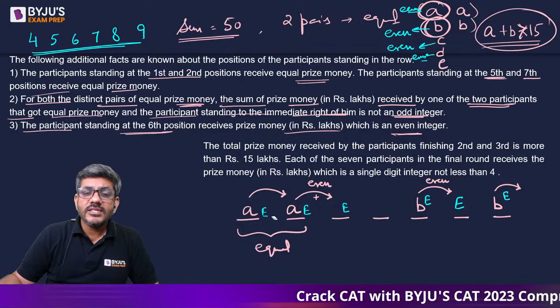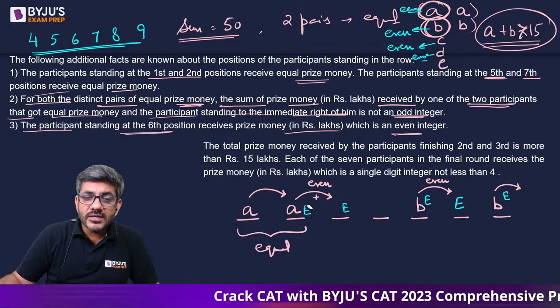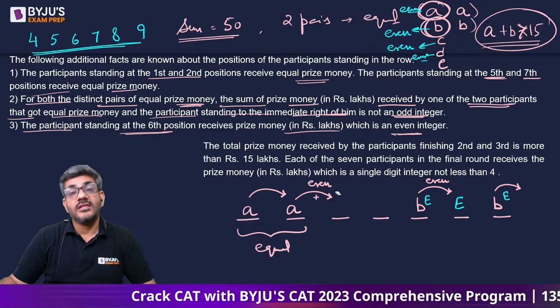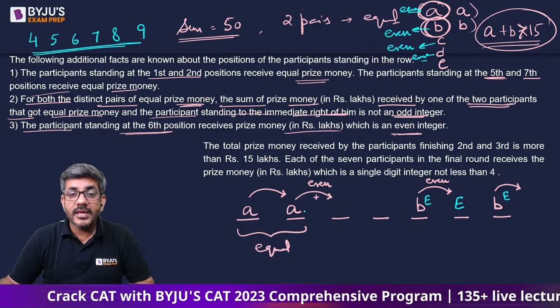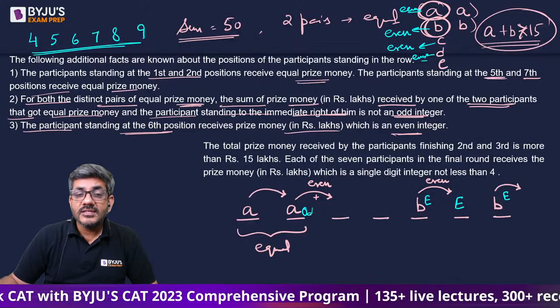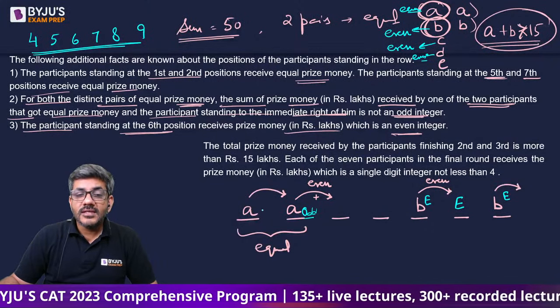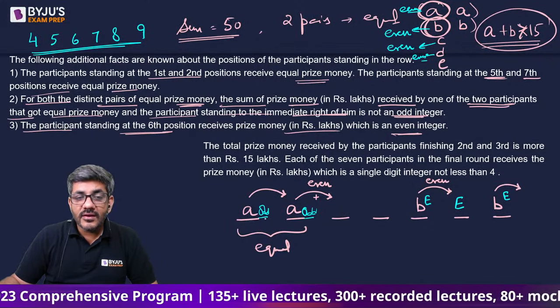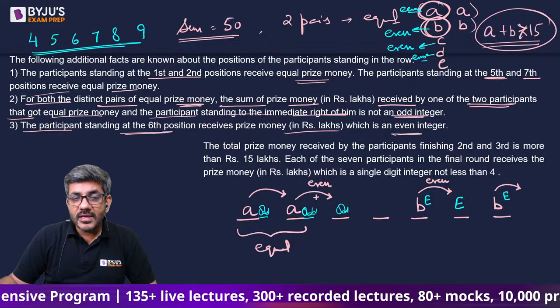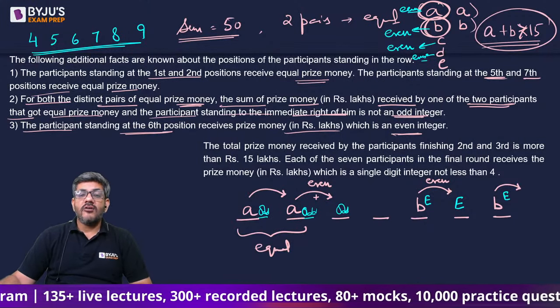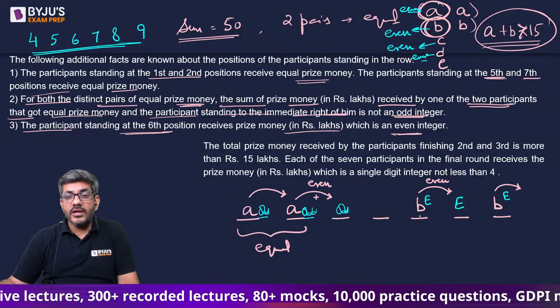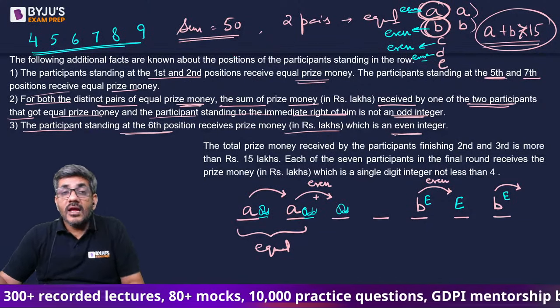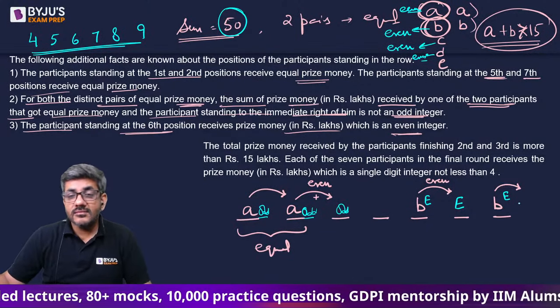So by that logic I can say my assumption is wrong, this cannot be even. And if this cannot be even, what is it? It is an odd integer. इसके odd होने का मतलब ये भी odd हो गया और इसके ऑड होने का मतलब ये भी ऑड हो गया. So till now we have got odd, odd, odd, even, even, even, and the sum of all of them is even.